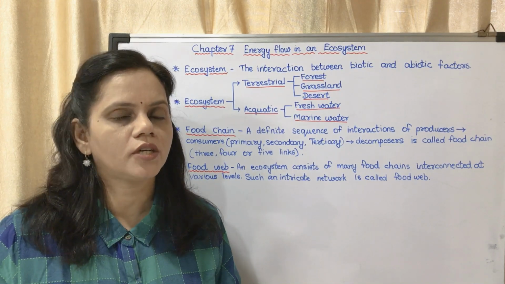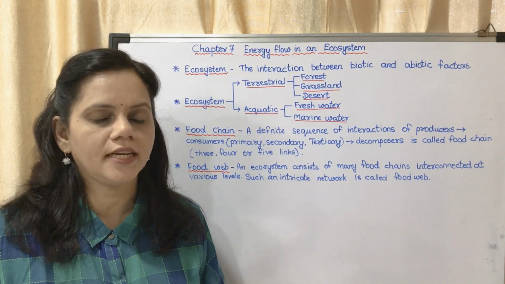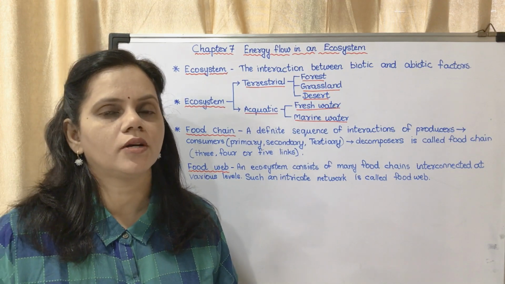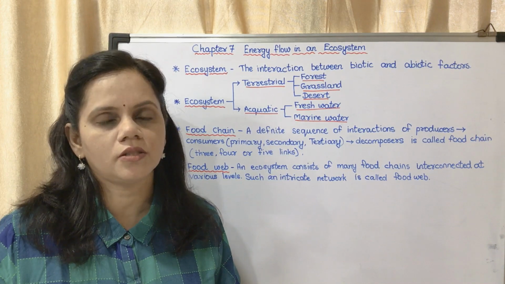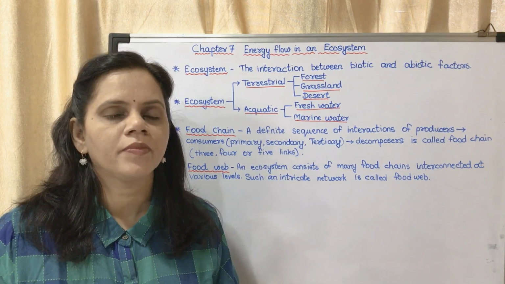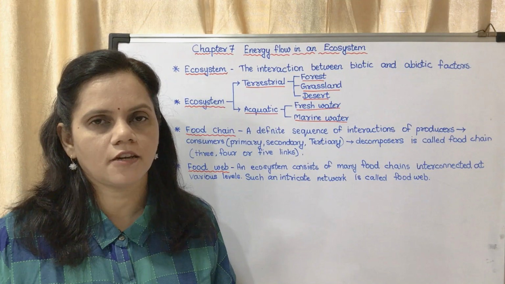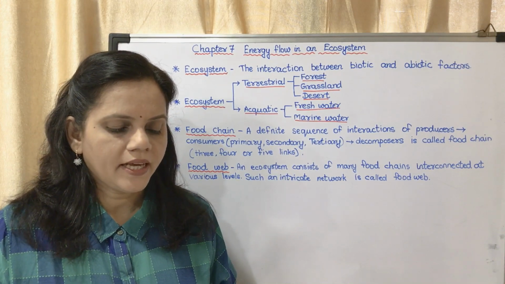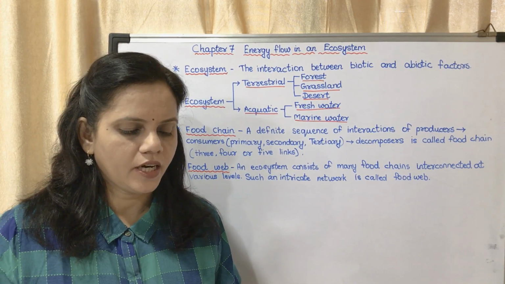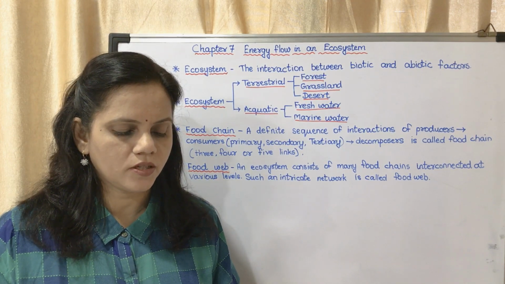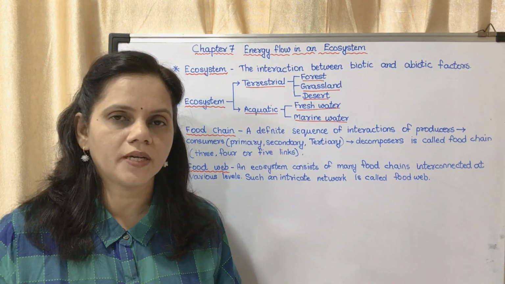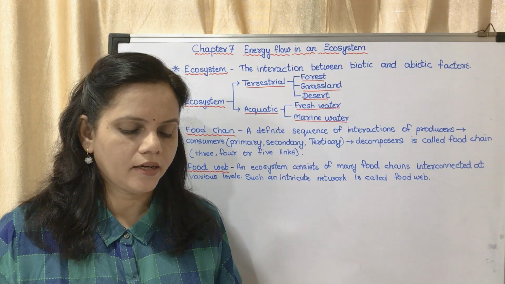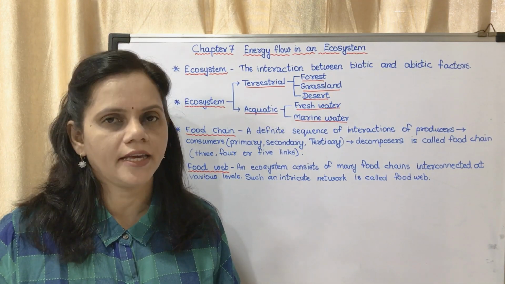Now you are supposed to keep your textbooks open when you study these chapters. It is very important because I will be dictating smaller answers for those in-text questions, because in the notes bigger answers have been given. What will be the effect on an ecosystem if only one type of organism in it forms the food for several different consumers? The answer is it would lead to competition for food and cause imbalance to the ecosystem.